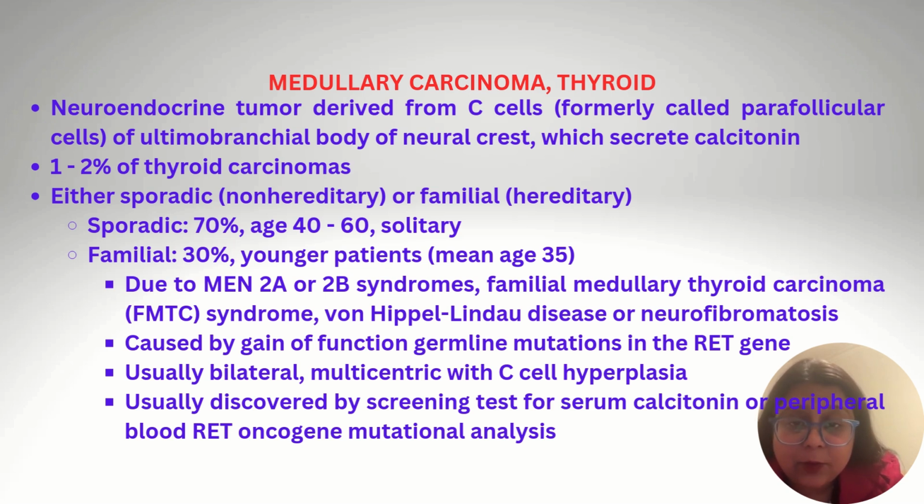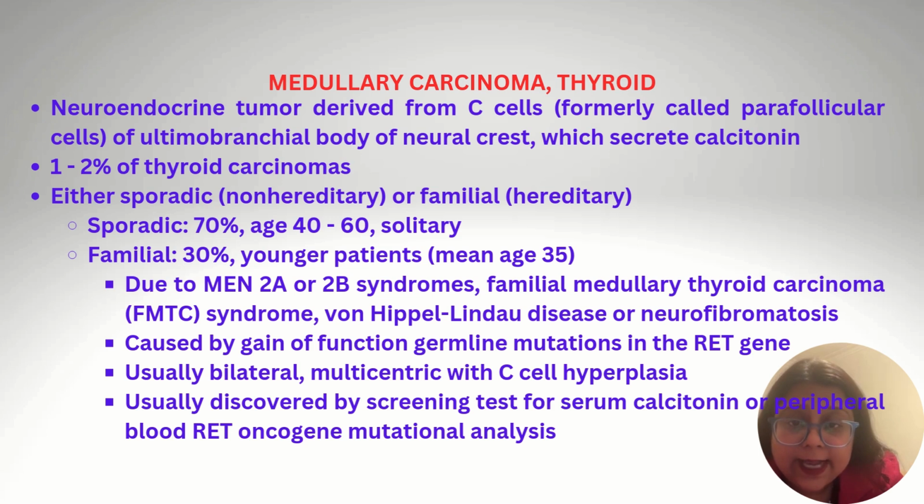70% of the cases are sporadic, and the sporadic cases are usually solitary and affect the age group between 40 to 60 years. The familial one comprises 30% of the cases, and it usually affects younger patients, mean age 35.